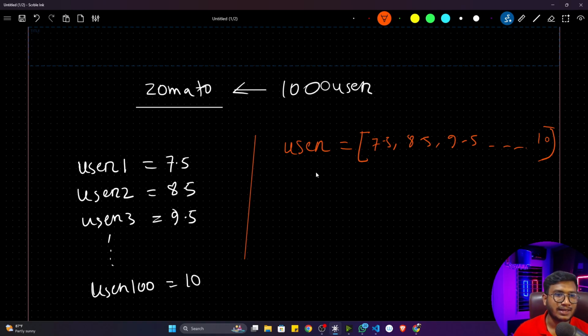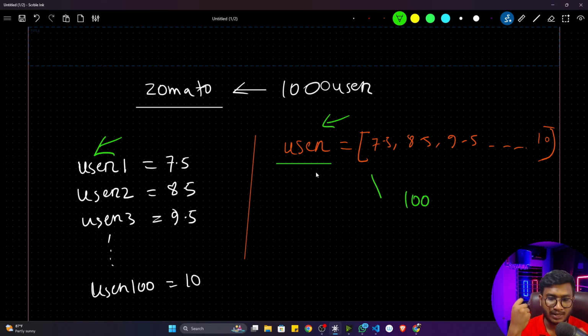Now you can see that inside only one variable, I'm able to store 100 ratings, instead of creating 100 separate variables. This is the efficient way to store these ratings. Whenever you create this kind of real-time application or real-time product, you definitely have to know how to store the data efficiently. And this is called a data structure, inside Python also. This is the way the data is stored efficiently. So that means this list can also be called a data type.